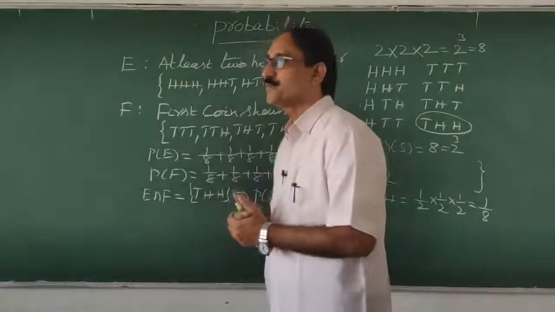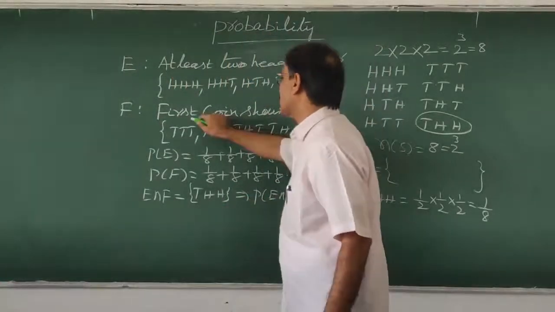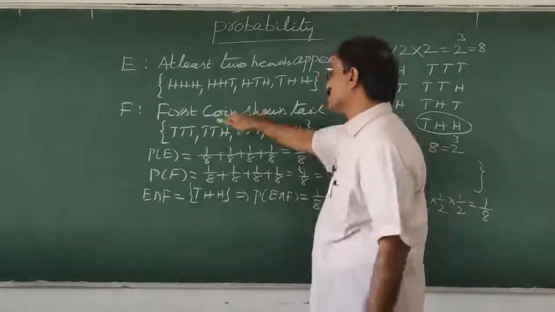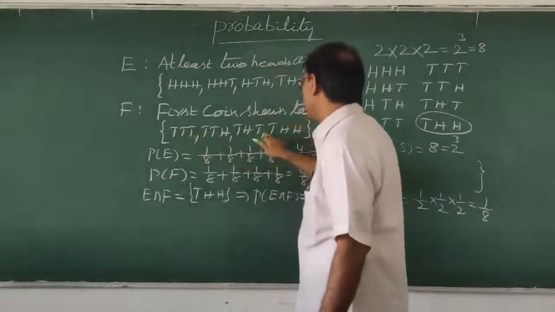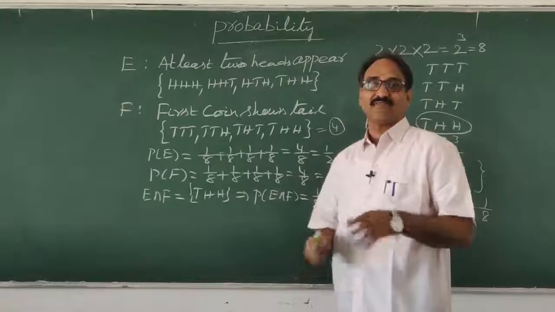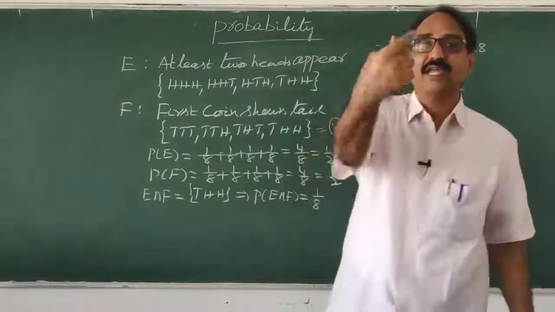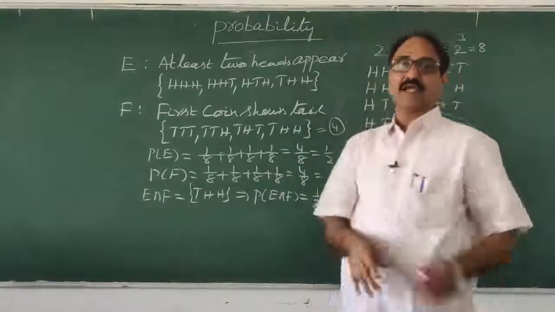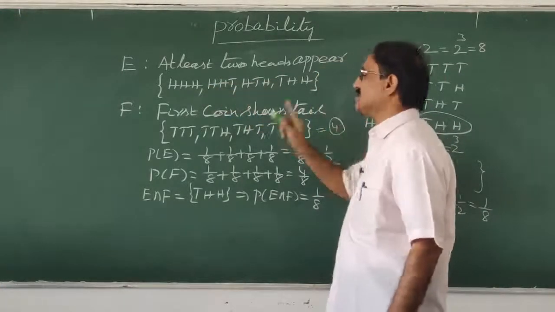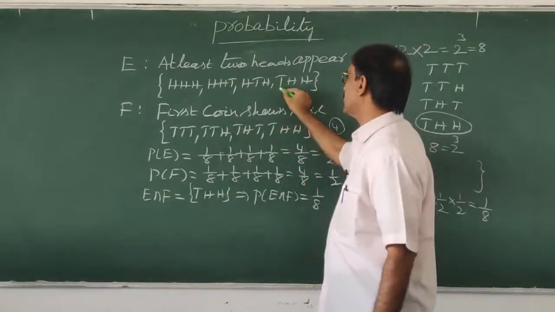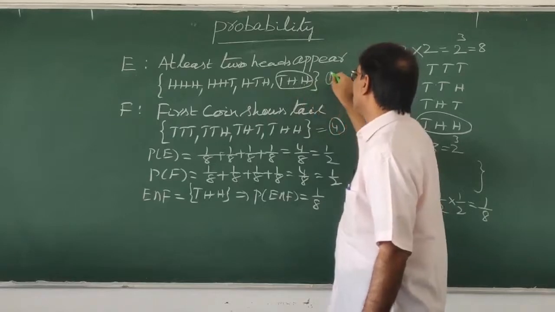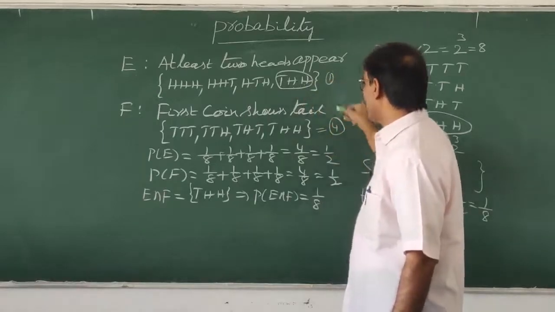Now what happened? F is given means the first coin must be tail. How many are there? 1, 2, 3, 4. Four sample points are there in F. Now, the probability of E given F: the rule is that the first coin must be tail, and at least 2 are heads means 3 heads only. So here how much is there? 1. So the probability is 1 by 4.